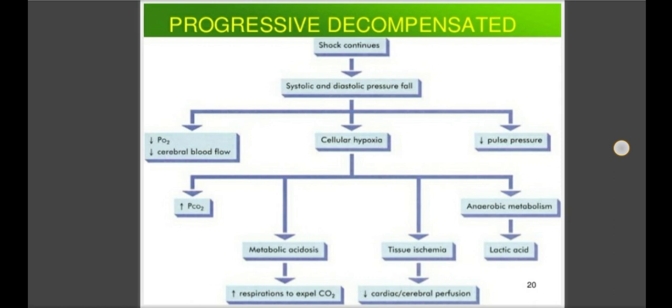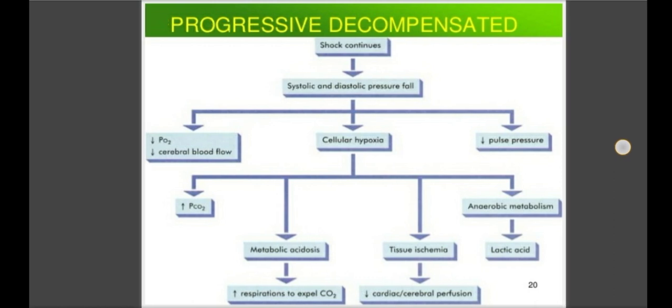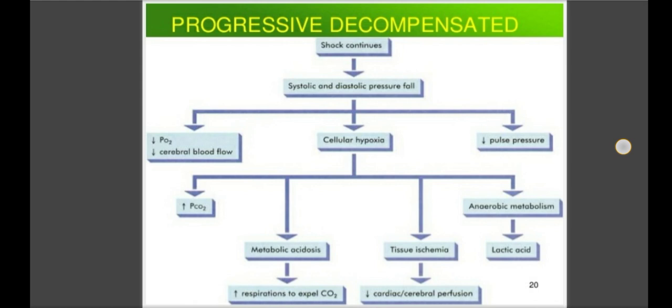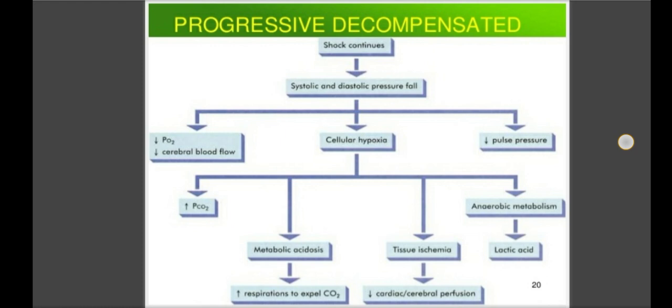In this stage the patient suffers from some other stress or risk factors, such as pre-existing cardiovascular or lung diseases, besides the persistence of shock, so that there is progressive deterioration.